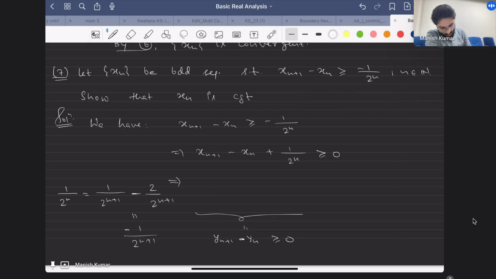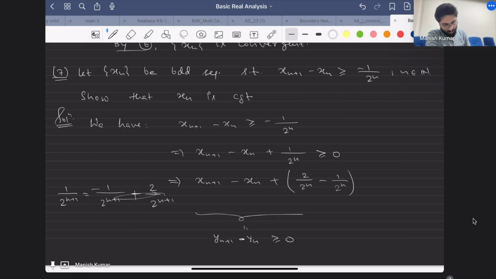So I'll write xn plus 1 minus xn, and this 1 by 2n I can write as 2 by 2n minus 1 by 2n. Although I think I made it complicated, this is the simplest way to write. Just 2 minus 1, that's all.